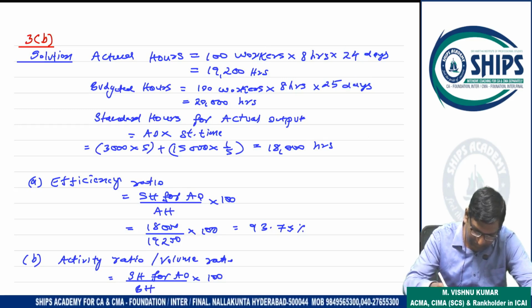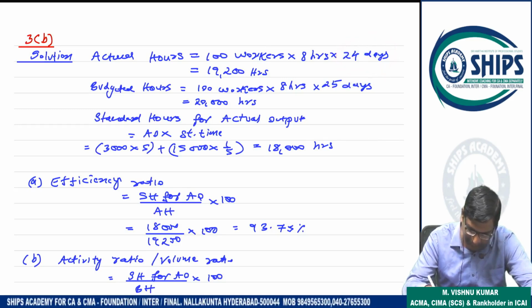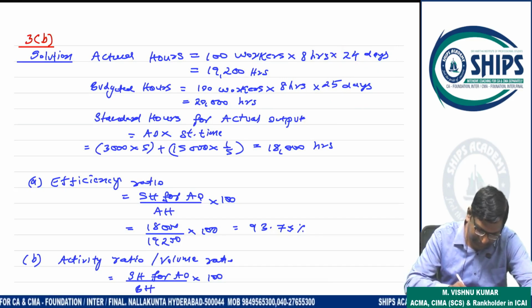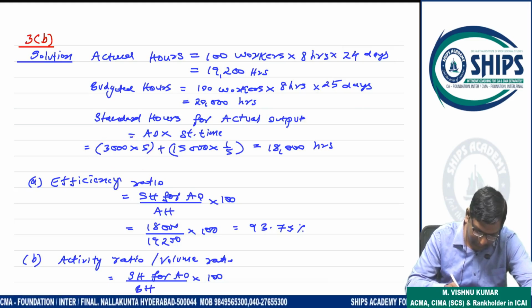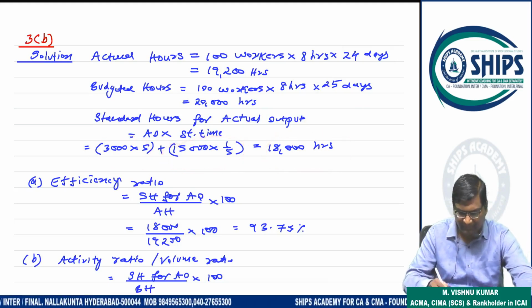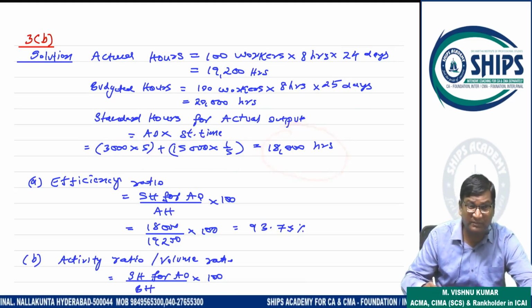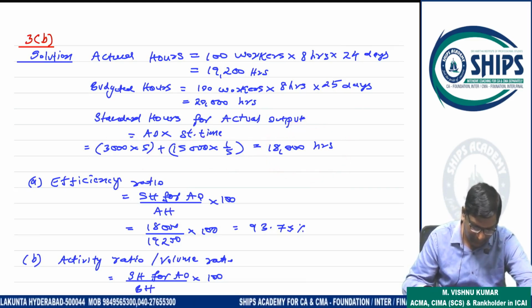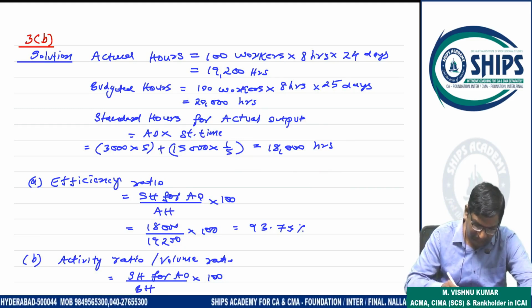I hope students have understood this point. 24 days actual, 25 days budgeted, and this is already explained. Okay. Now efficiency ratio.